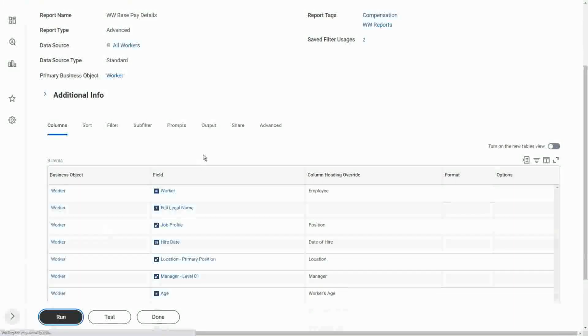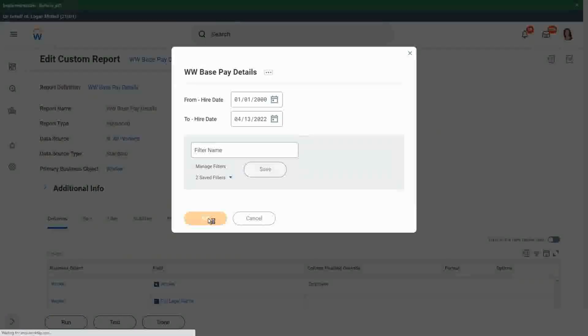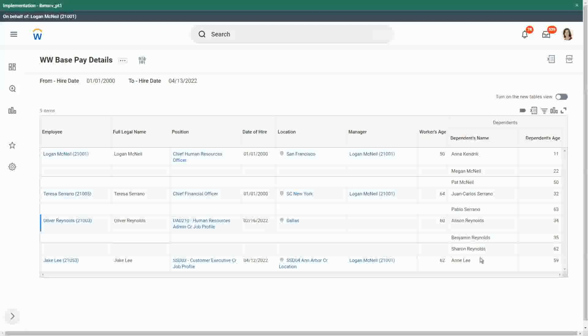So if I click on Run Now. Okay, so let's run this report now. So here you see, Logan now has only 2 or 3 in the output. Right. So now we have only the dependents whose age is more than 10.